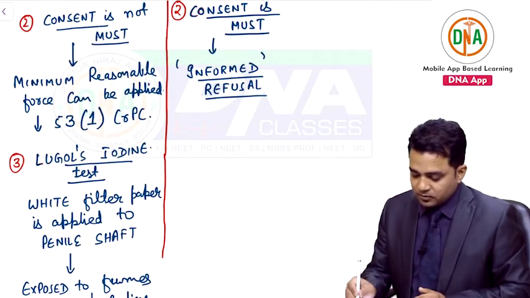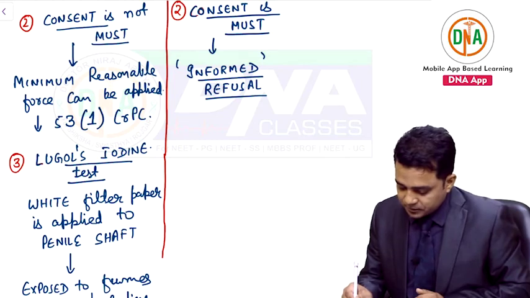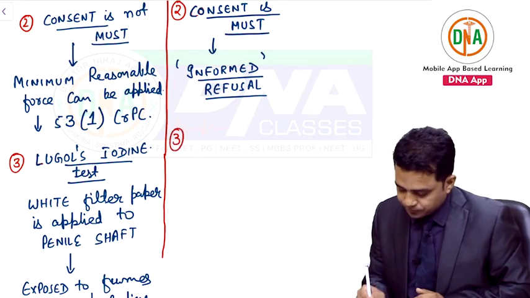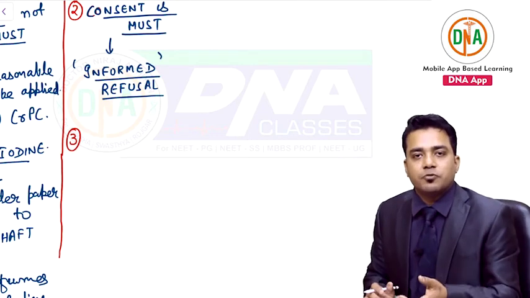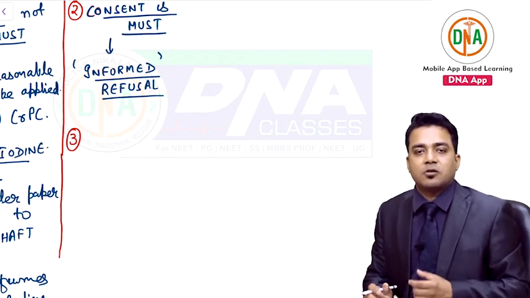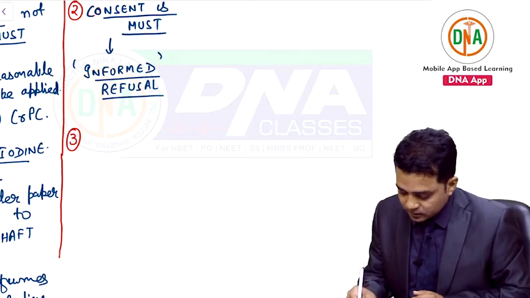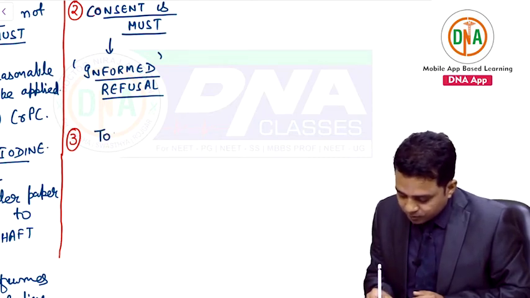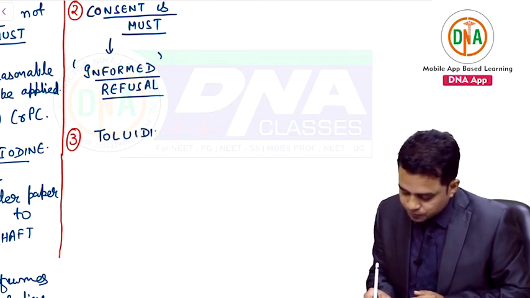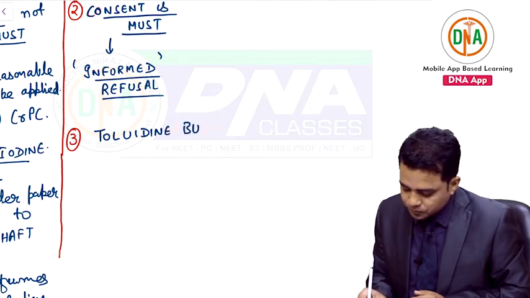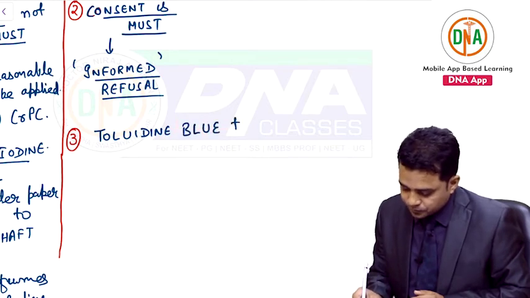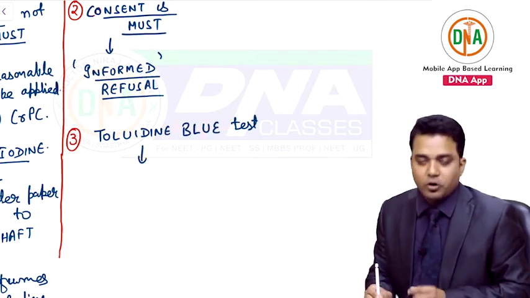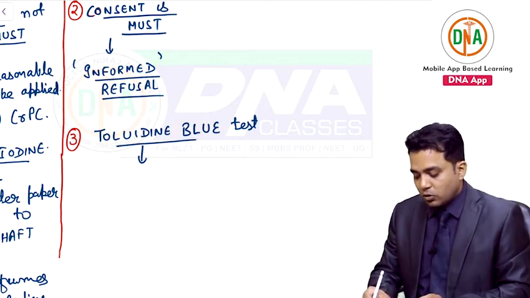Come to female examination, victim examination. The third important point is: which test, spray or reagent can be used for examination of the genitals of a rape victim? The answer is toluidine blue. The toluidine blue test. This is a spray bottle consisting of toluidine blue.